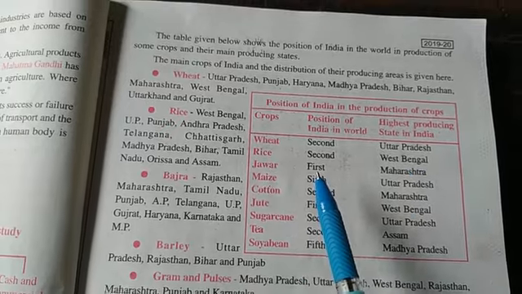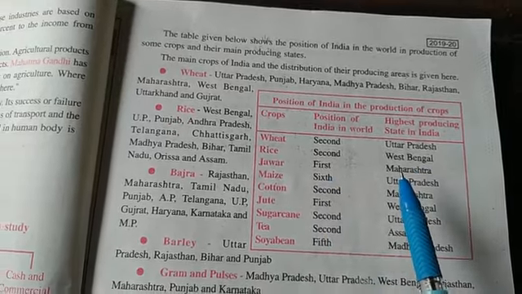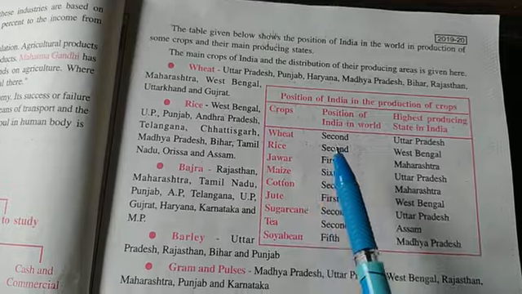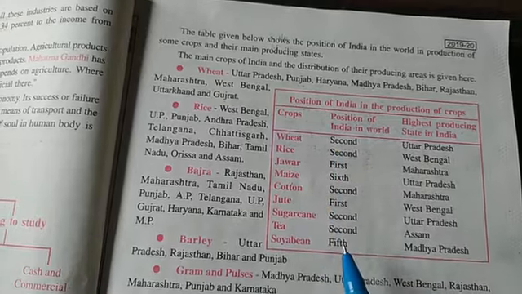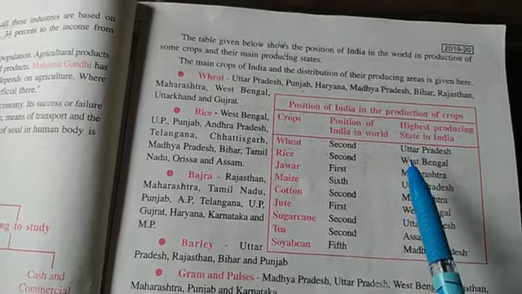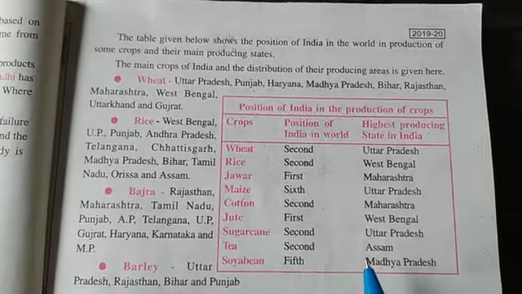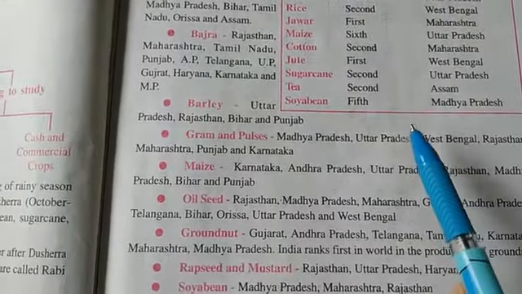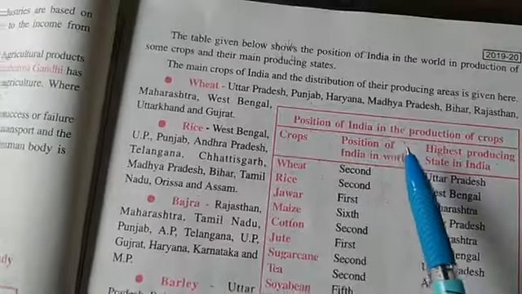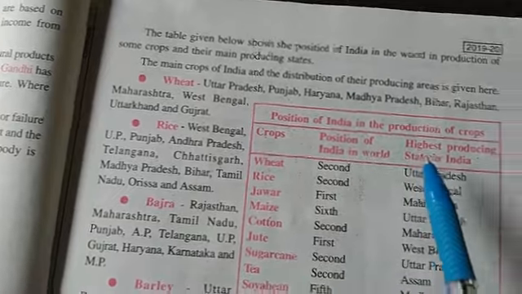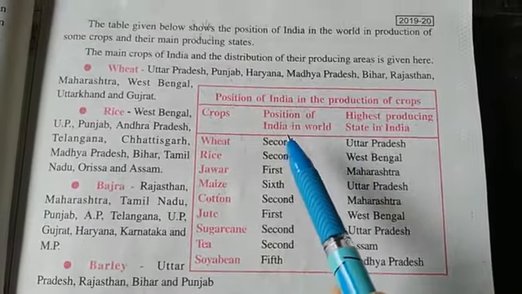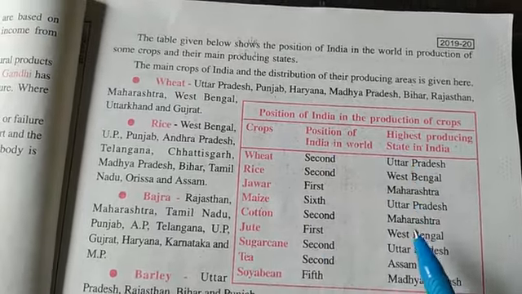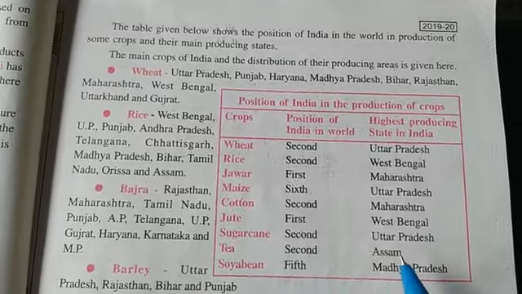Jowar, India is first number, and the leading state is Maharashtra. So in this way crops are given, the position of India at world level, and the states producing first in India. It is given in the book, so you can see and learn it. You should remember the position of India and the leading states in production.